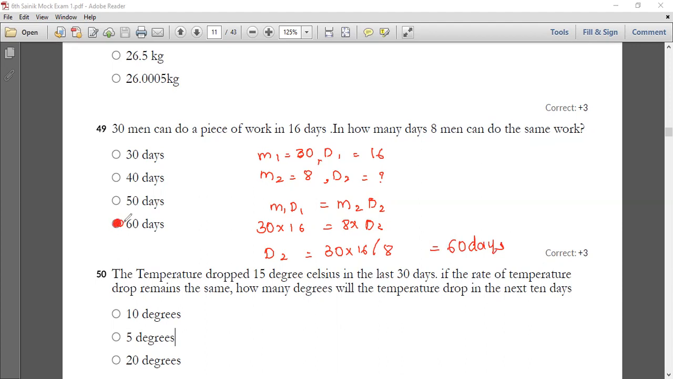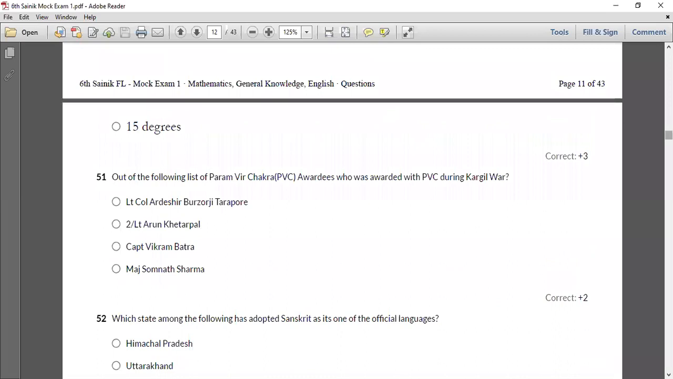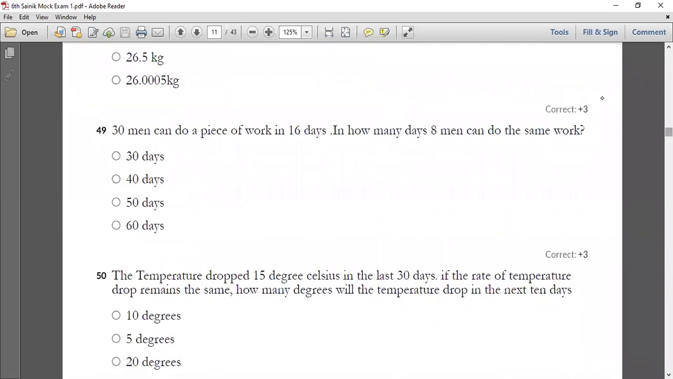And moving on to your last question in the paper. Wow, we have stepped on to the last step. You all can listen to the last question. What is your last question going to tell you? The temperature dropped 15 degrees Celsius in the last 30 days. If the temperature drop remains the same, you have to find the drop in temperature in the next 10 days.